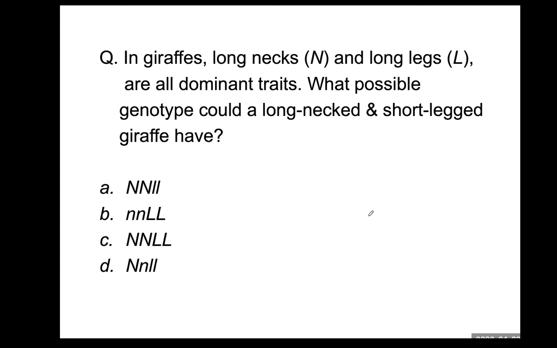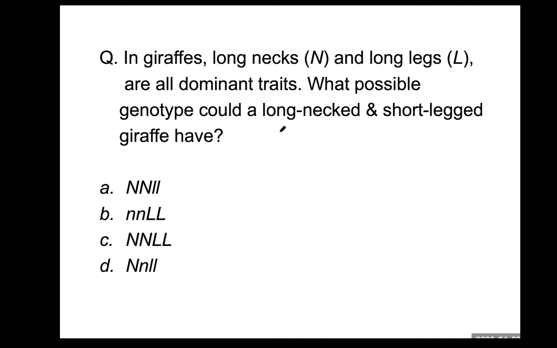Okay. Long neck, large N, and long leg, large L, are dominant traits. Therefore, a short neck will be recessive. Short leg will be a recessive trait. Then what possible genotype could a long neck and short leg giraffe have?